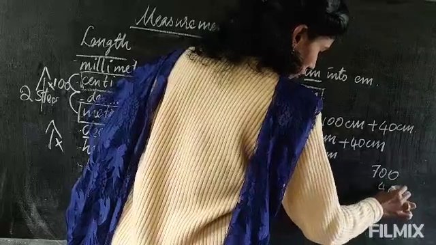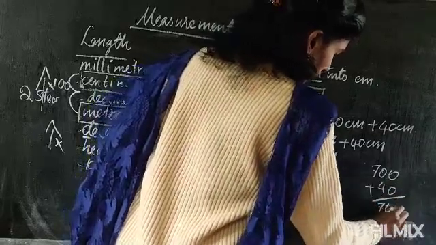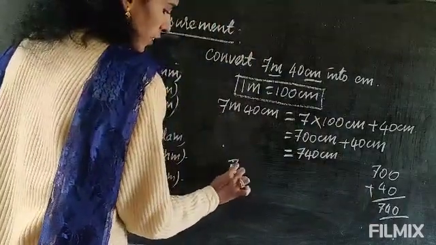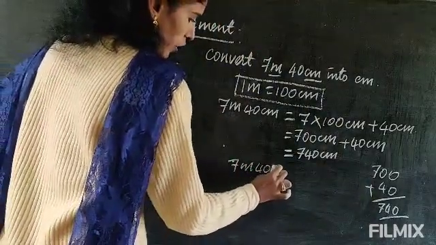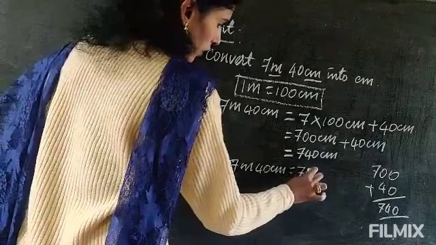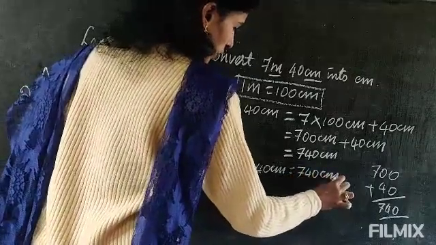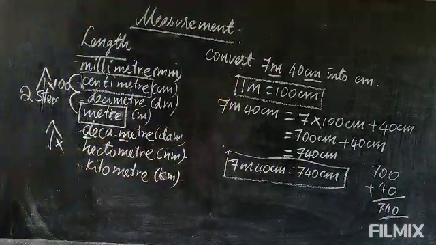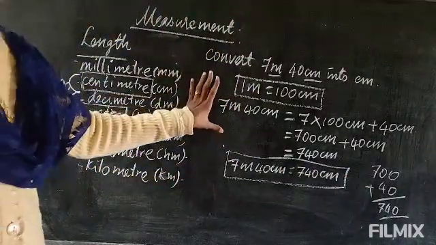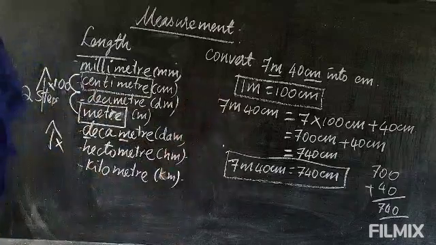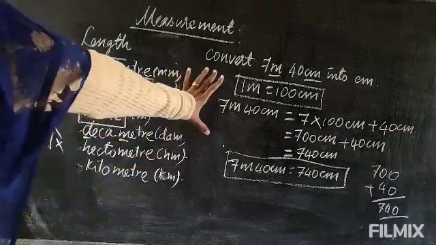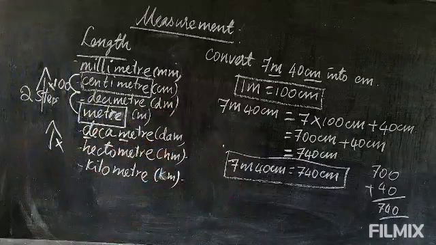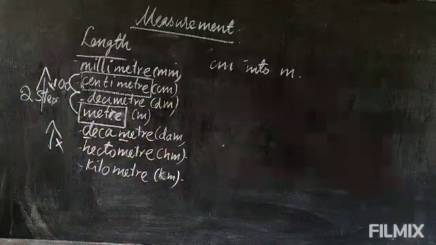So arrange the digits in order in the rough and you can write it here. Okay, now lastly take and write the answer. 7 meter 40 centimeter equal to 740 centimeter. So this is the way how to write in the box. We have to complete the answer. This much must be there when you complete the answer. Whatever I have given, from the formula to the answer and the calculation in between, this much must be there in the calculation.